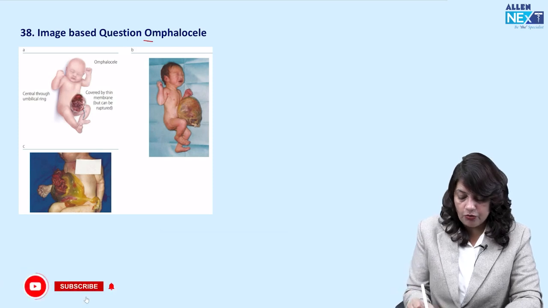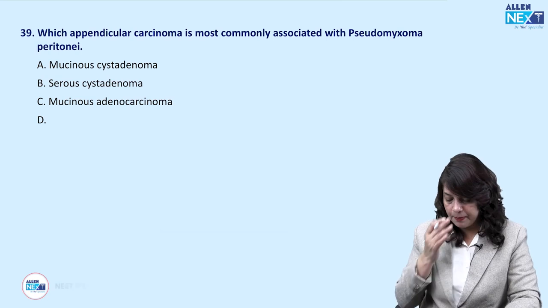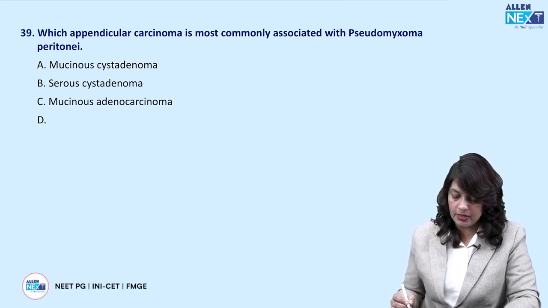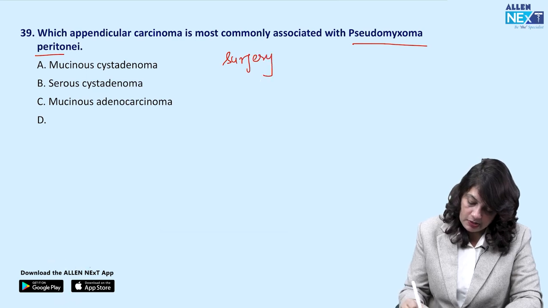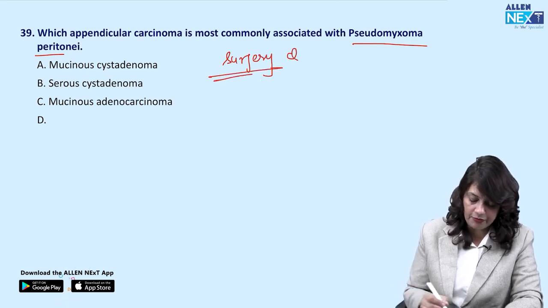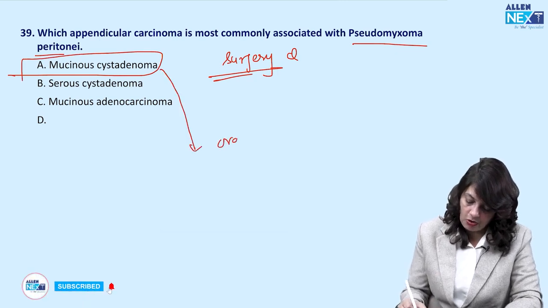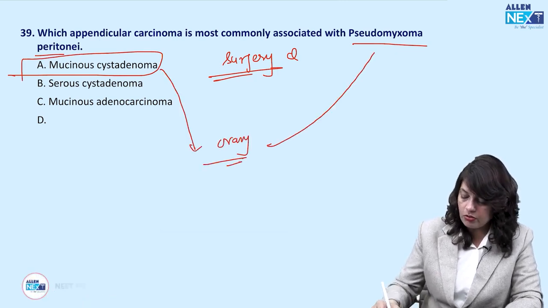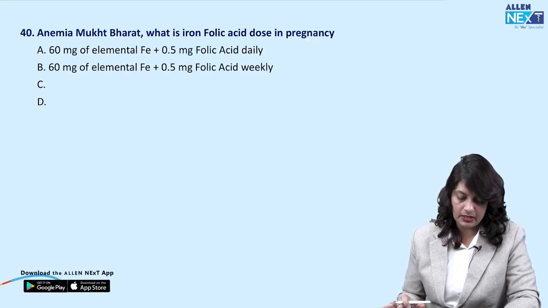Image-based question on omphalocele was asked. Then, which appendicular carcinoma is most commonly associated with pseudomyxoma peritonei? It's purely a surgery question, but why I have mentioned it here is because mucinous cystadenoma of the ovary is also associated with pseudomyxoma peritonei.